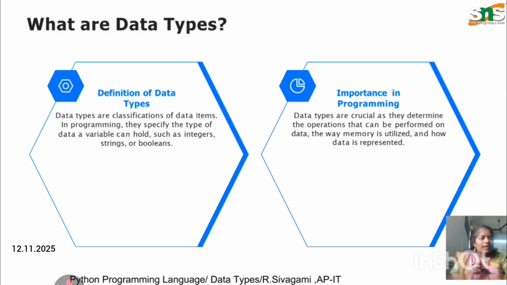In programming languages, data types are very important because if we give an input, before that input we should mention which type of data it is, whether it's an integer value, a float value, a string value, or a single character. We should mention that before we enter the input.